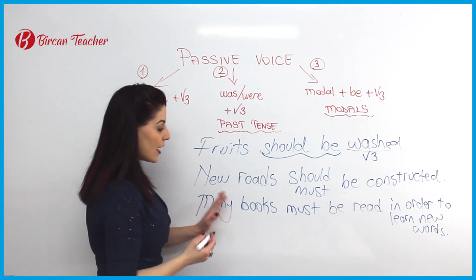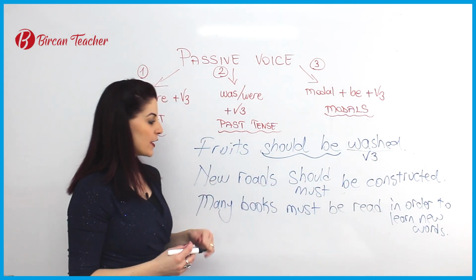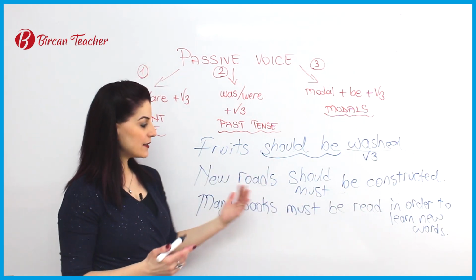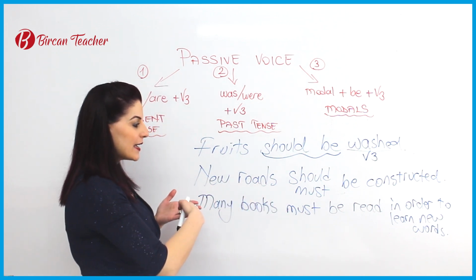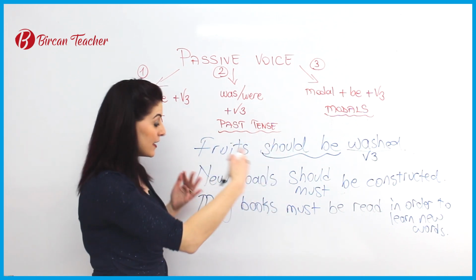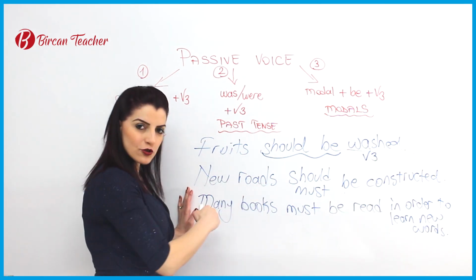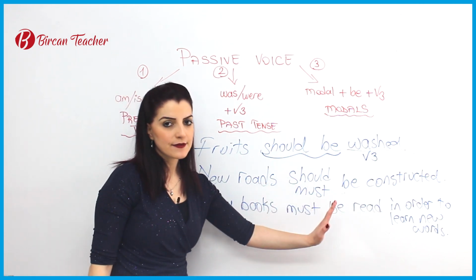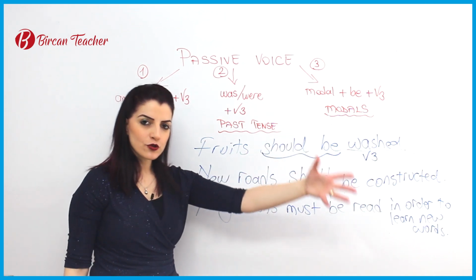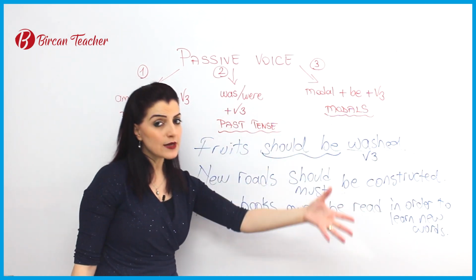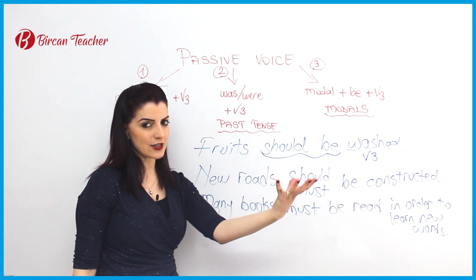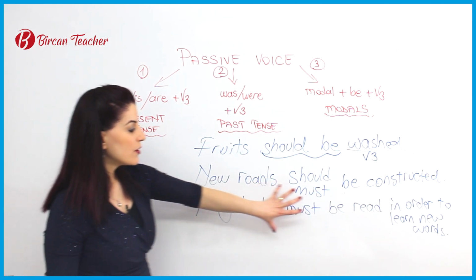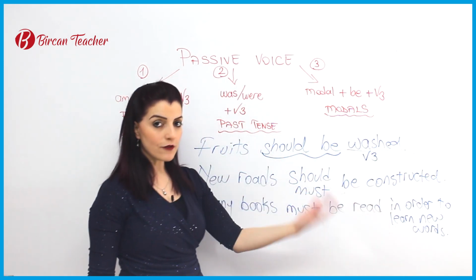So here I can say, of course, in active form, you must read books. But in passive form, this is more formal. This is further English. This is advanced English. That's why I sometimes choose to use passive form. Many books must be read. This is the action. People must read, and children must read. I don't say who does the action. I care about the action itself here. Many books must be read in order to learn new words.